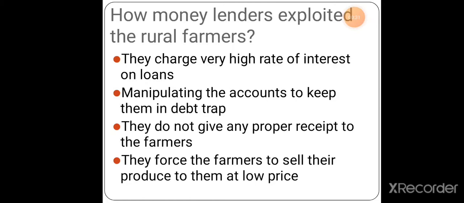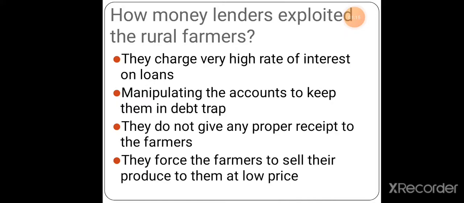When the people are in a debt trap, or in debt, it is normal that they will do all the necessary things which the other person tells. So the money lenders, the landlords, the commission agents, all these people manipulate the accounts. They will tell you that you haven't paid the money, because proper information and education is not given to the people. So it will be very difficult for the poor farmers to keep all the necessary things in mind. This manipulation is first and foremost, found everywhere in the economy.